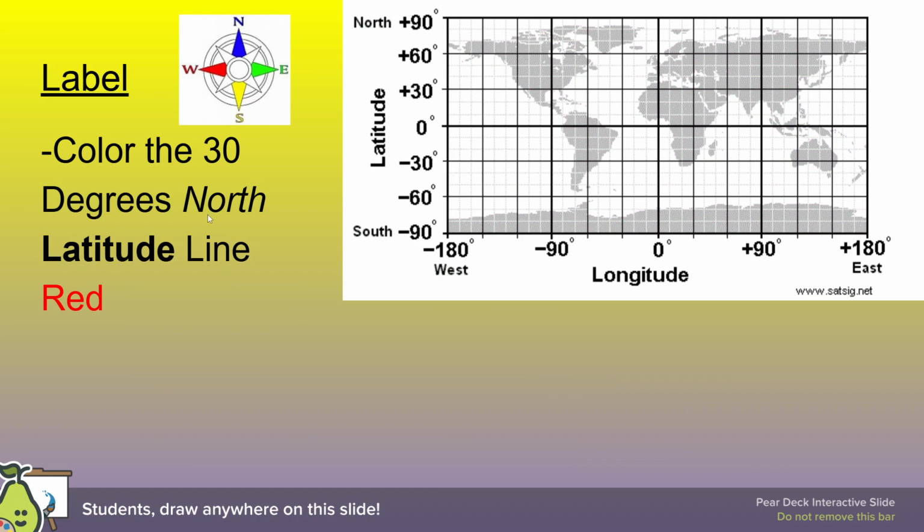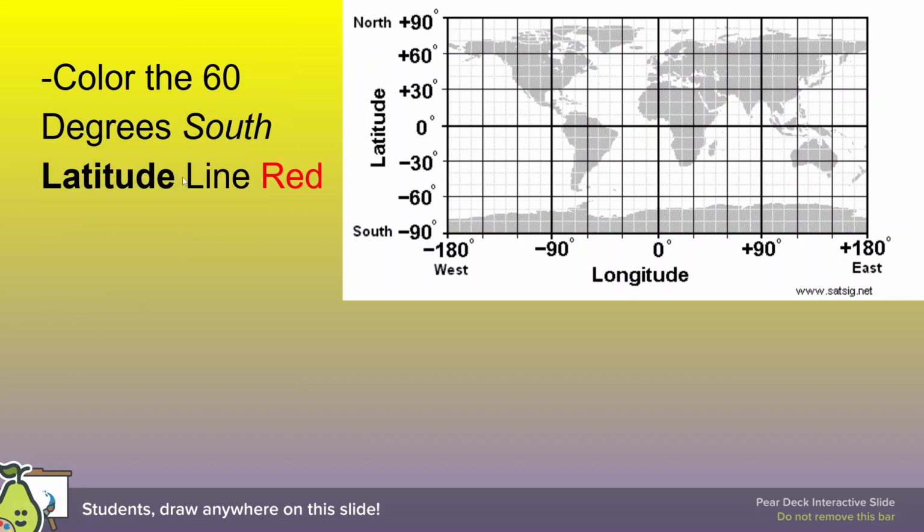Now we're looking for the 30 degrees north latitude line. North is super important because there is 30 degrees listed on this map, and there's actually 30 degrees longitude as well, although not labeled. It is on there. So north, make sure we start at the equator. We're going north, or up, 30 degrees. And here we go. The red line would go across this line of latitude.